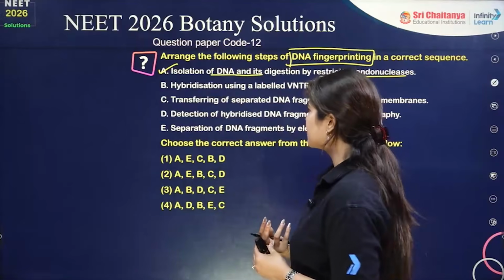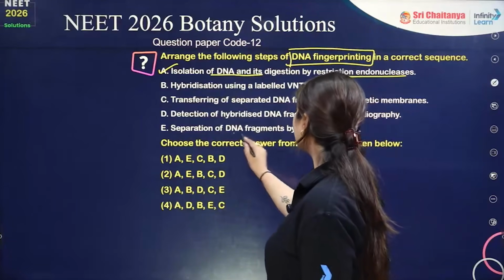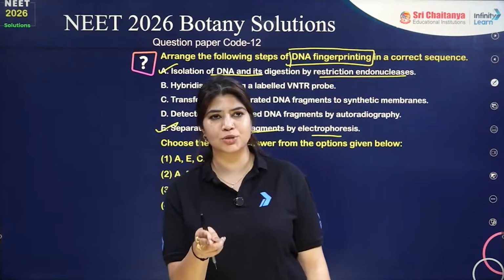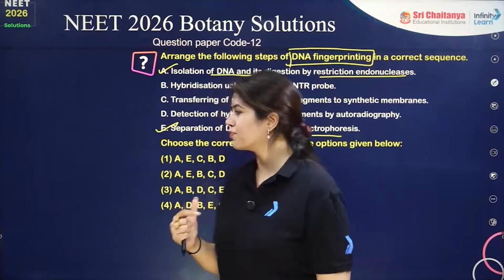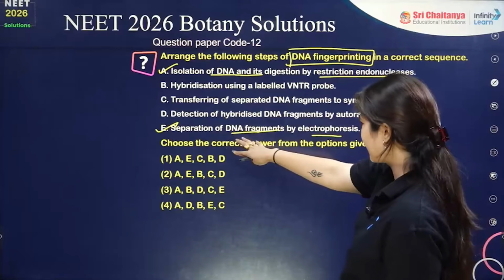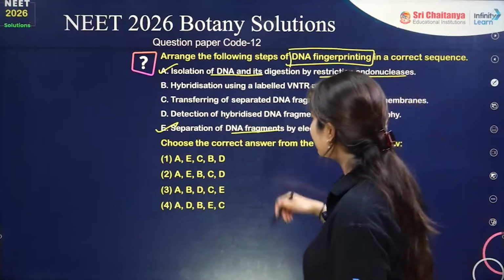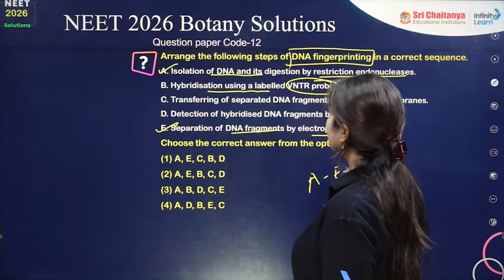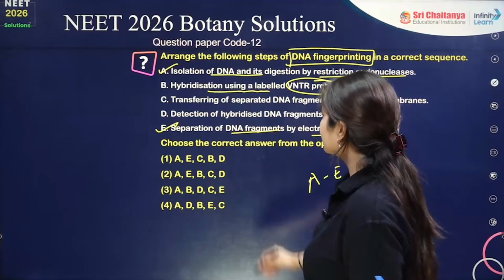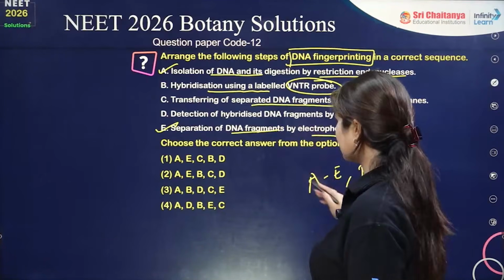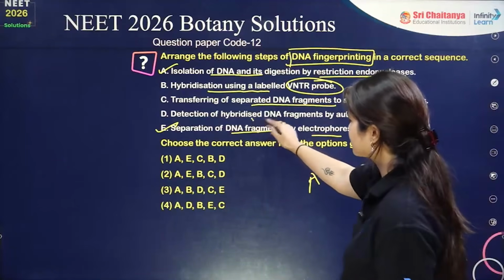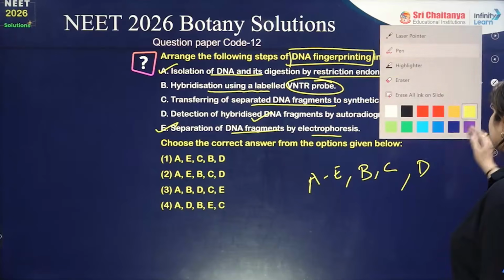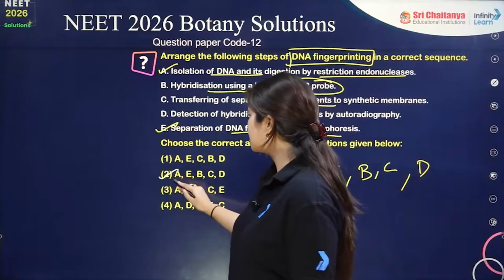Okay, the very first step is isolation. Then comes separation of fragments by electrophoresis. By digesting with restriction endonuclease, we produce many fragments, and all of these fragments are separated with the help of the electrophoresis technique. Then there will be hybridization using a labeled VNTR probe, which is B. Then transferring the separated DNA fragments to the synthetic membrane, which is my C. And then finally detection of hybridized DNA fragments by autoradiography. So it is A, E, B, C, D. So the answer is my option number 2.